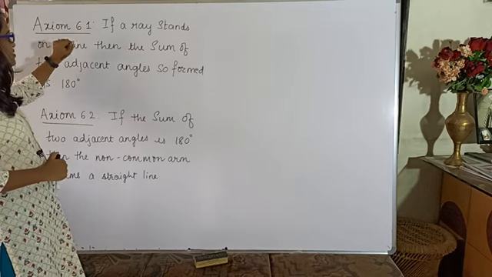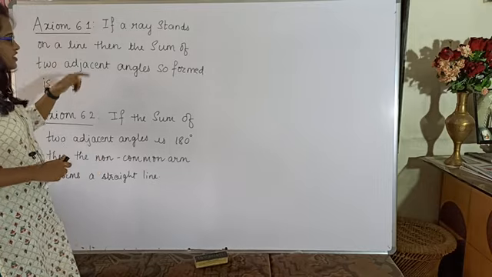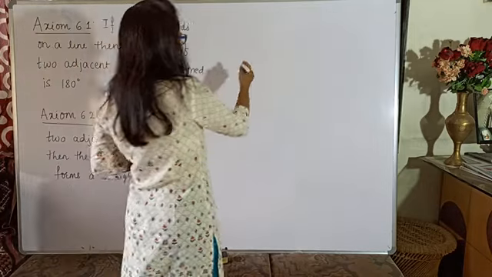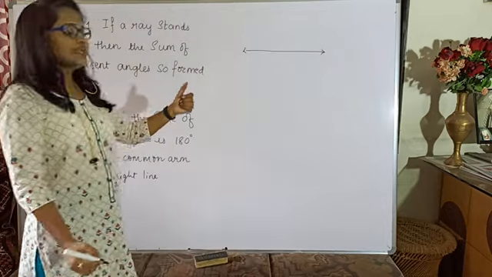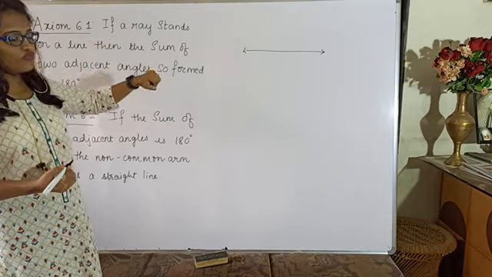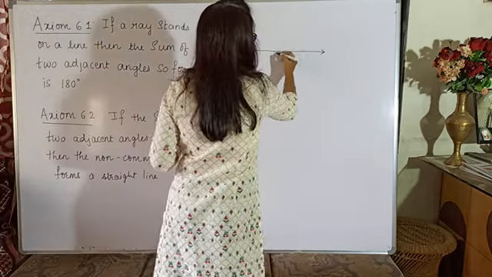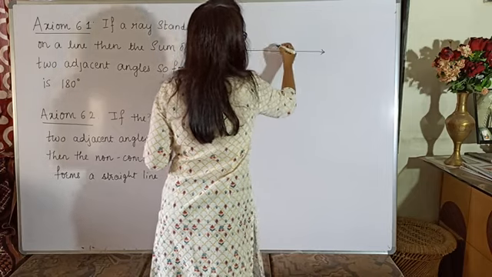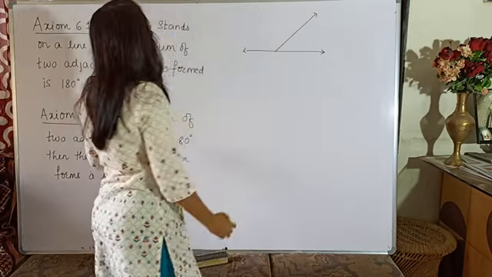Now, the axiom says if a ray stands on a line, it means first of all I have to draw one line. Let us say this is my line, and on this line a ray is standing, which means you have to draw a ray on this line. The direction of that ray could be anything. You can draw it in this direction as well as this direction. Let us suppose I am drawing the ray in this direction.